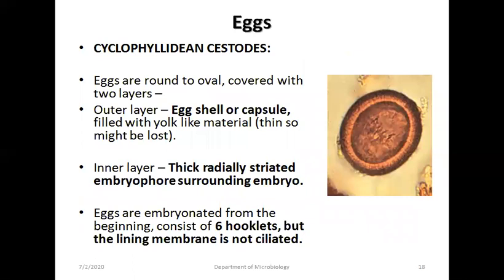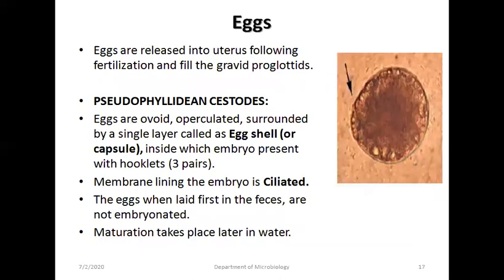Eggs of cyclophyllidean cestodes are round to oval, covered with two layers. The outer layer is an eggshell or capsule filled with yolk-like material. It is thin, so might be lost. The inner layer is thick and radially striated, and the embryo is surrounded by the embryophore. Eggs are embryonated from the beginning and consist of six hooklets, but the lining membrane is not ciliated. So you can see the difference between the eggs, and this can be a differentiating question.